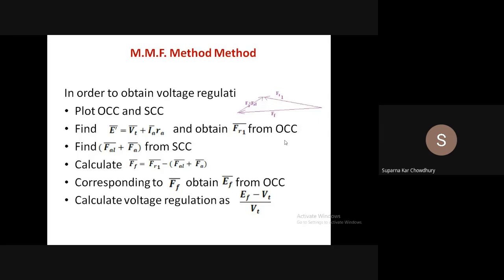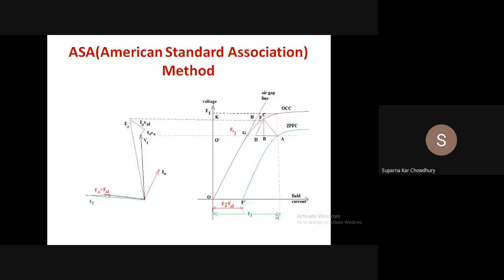Whereas in the MMF method, we started with the EMF equation and replaced all the EMFs by their corresponding MMFs, which is leading it by 90 degrees. And we have seen that this method is, on the other hand, optimistic in nature because we have neglected saturation. And so the value of FA plus FAL, which we are considering from the short circuit characteristic, is actually less than the actual value. So it will show a less drop, a less change in voltage.